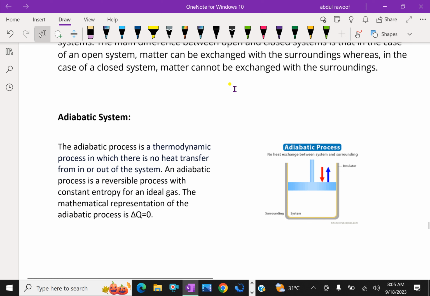Now, in thermodynamic systems, we can explain the adiabatic system. The adiabatic process is a thermodynamic process in which there is no heat transfer into or out of the system. An adiabatic process is a reversible process with constant entropy for an ideal gas. The mathematical representation of the adiabatic process is delta Q equal to 0. That means there is no heat exchange between the inside and the surroundings.